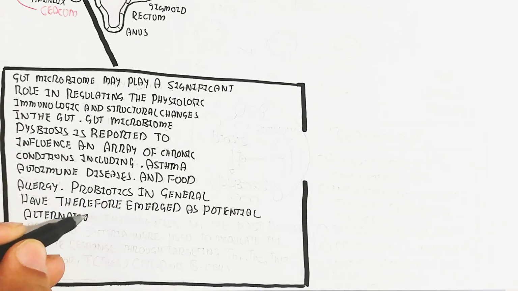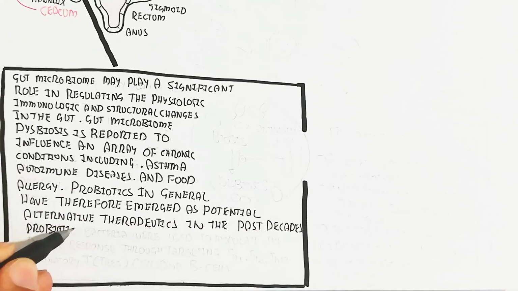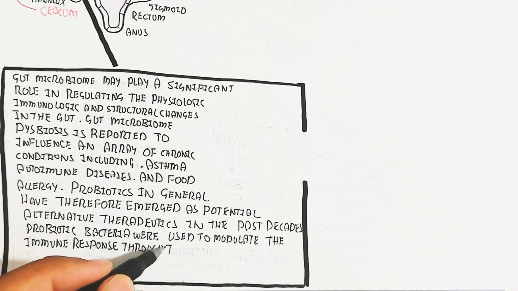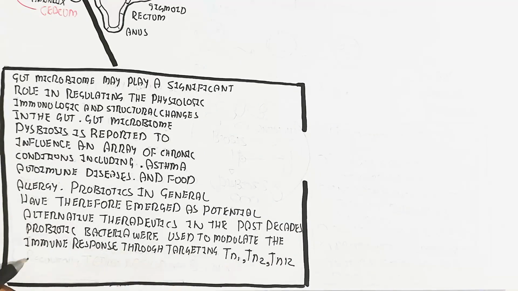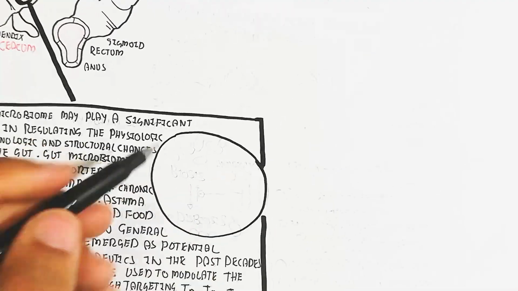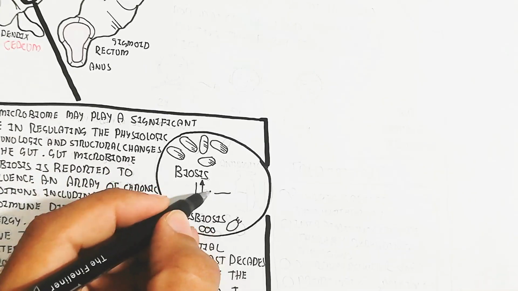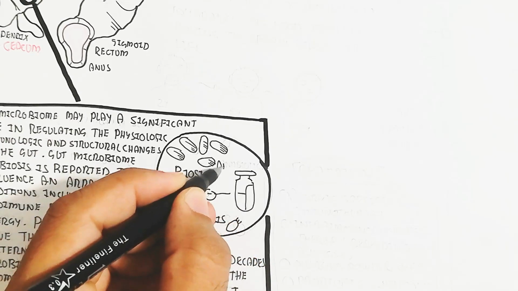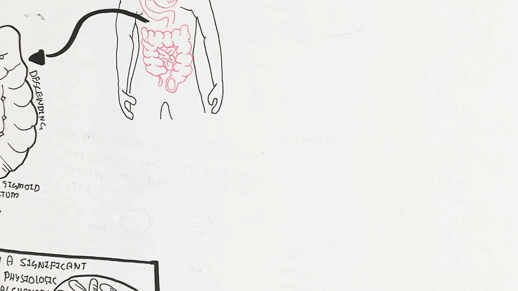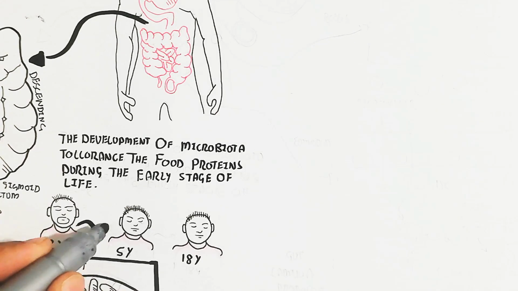Probiotics in general have therefore emerged as a potential alternative therapeutic in the past decades. Probiotic bacteria are used to modulate the immune response by targeting T helper 1, T helper 2, and regulatory T cells and B cells. Antibiotics, on the other hand, will create dysbiosis. Anyhow, the microbiome in the gut flora containing mutualistic bacteria is important.